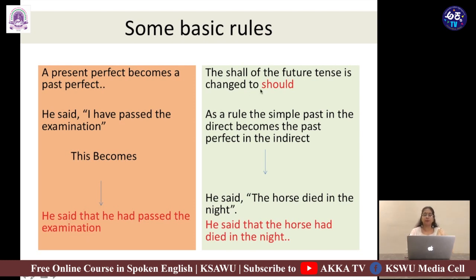The shall of the future tense is changed to should. That is the rule now. Another thing is the simple past direct becomes past perfect in the indirect. For instance, he said, the horse died in the night. Now this sentence is a very commonly used kind of sentence. He said, the horse died in the night. But if I have to report this sentence in indirect, it becomes, he said that the horse had died in the night. Now just remember that the sentence here just got transformed to past perfect.